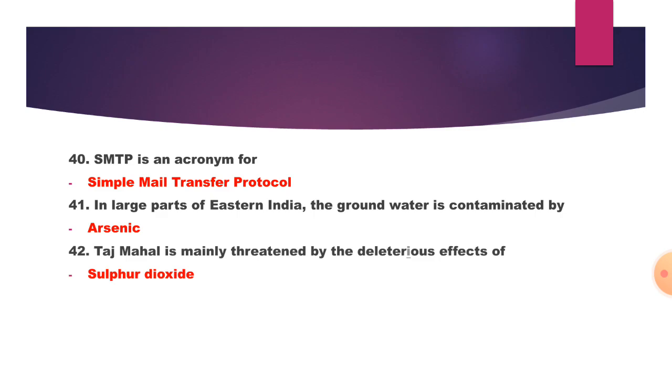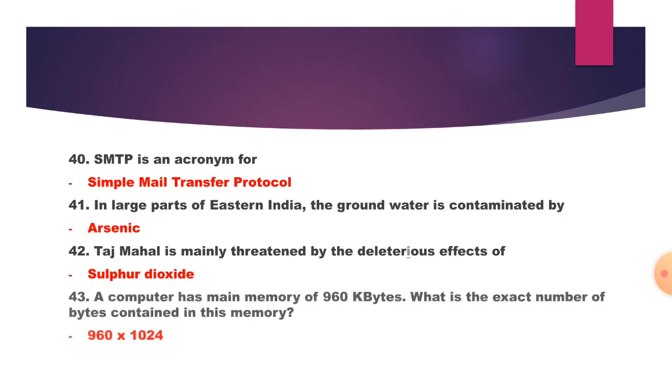42. The Taj Mahal is mainly threatened by the deleterious effect of what? This is sulfur dioxide, and because of this effect it turns a little darker nowadays, and because of this too many programs are going on. 43. A computer has main memory of 960 kbytes. What is the exact number of bytes contained in this memory? It is 960 into 1024, because for 1 kilobyte it is 1024. So total kilobytes is 960, so we have to multiply it with 1024.